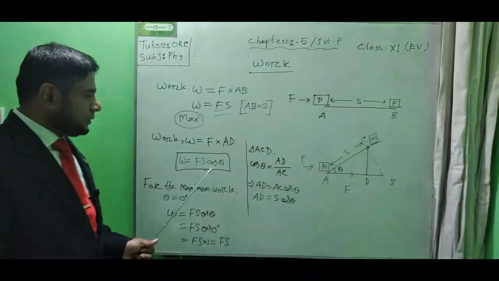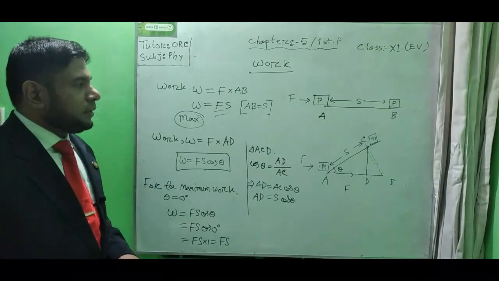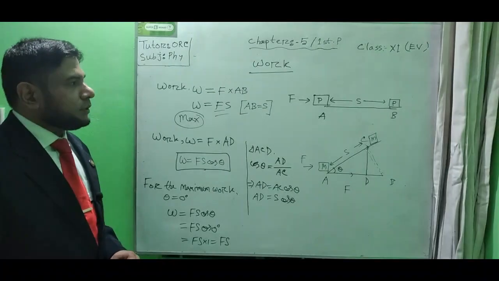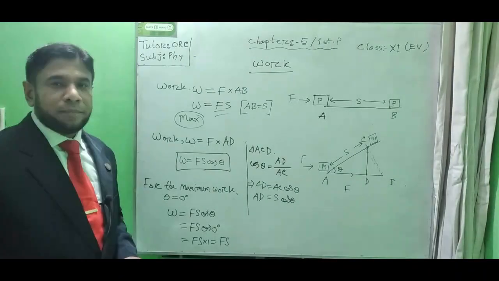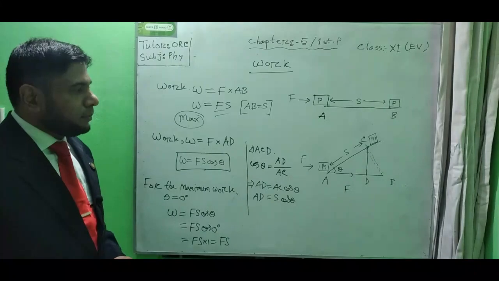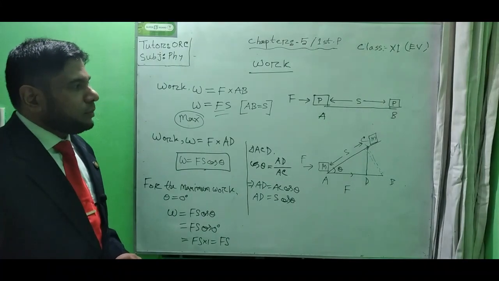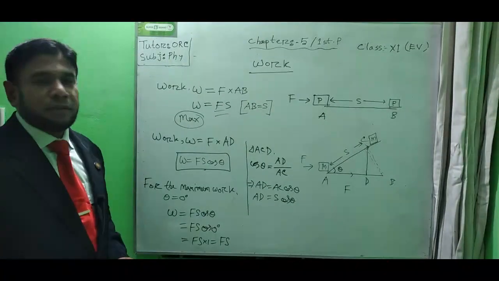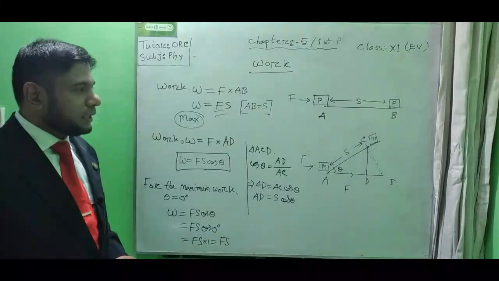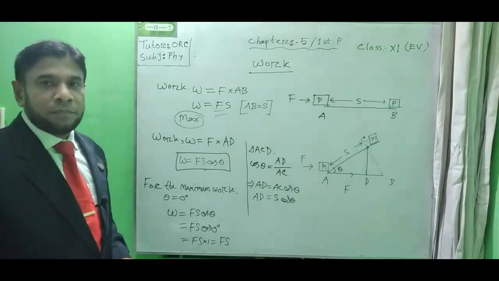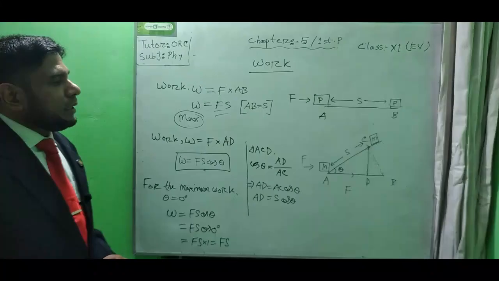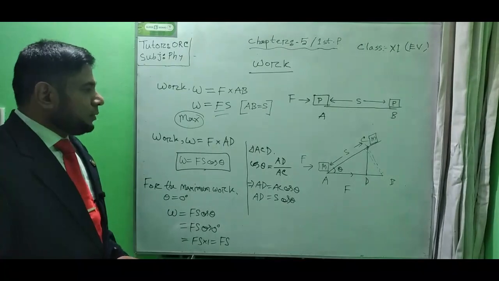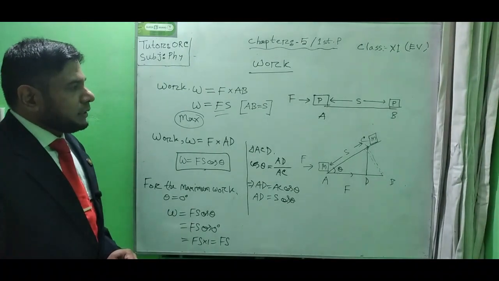From this equation we can get all the information related to work. Suppose when the value of the work will be maximum, when the value of the work will be minimum, when the work will be done along the force direction, and when the work will be done opposite to the force direction, that means when the work will be positive, when the work will be negative, and when there will be no work. From this information we can easily discuss this.